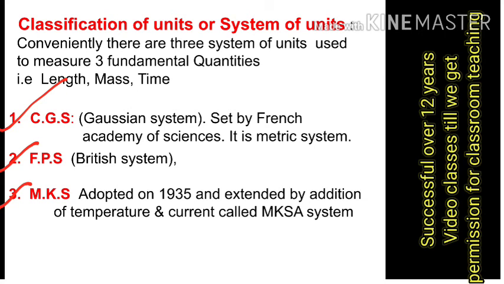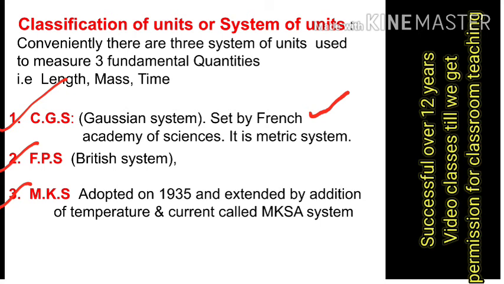Now let me give an example. For a small object, like a small pencil, it is comfortable to measure its length in centimeters. We should understand one thing: once we measure length in centimeters, its mass should be measured in grams and its time in seconds.